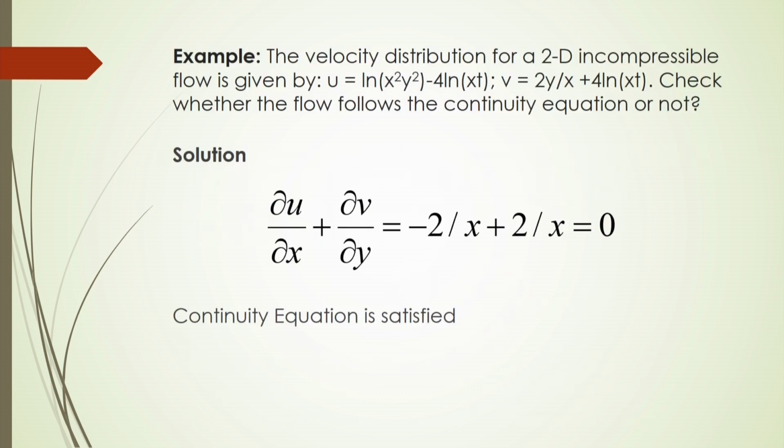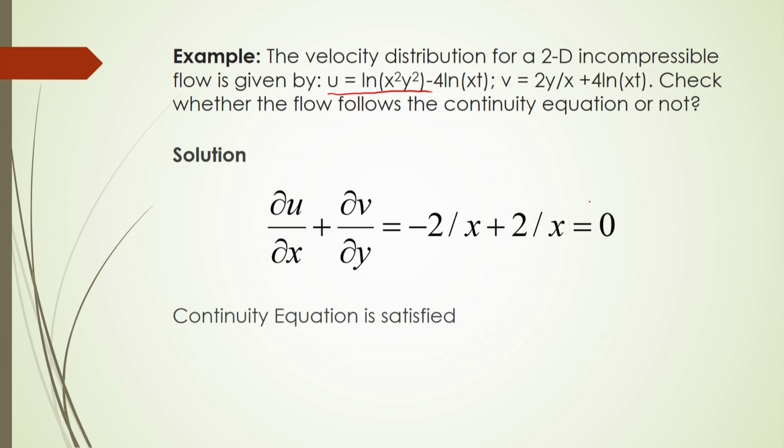And let us do an example here. Let the velocity distribution for a 2-dimensional incompressible flow be given by, suppose, u equals ln(x square y square) minus 4 into ln(x t), then v equals 2 y by x plus 4 ln(x t).